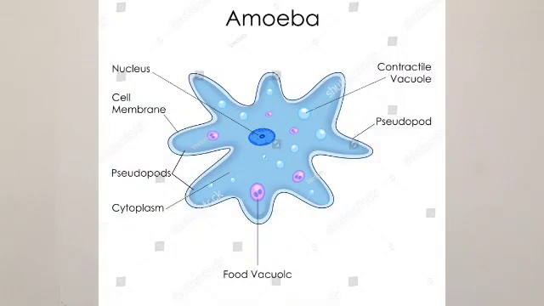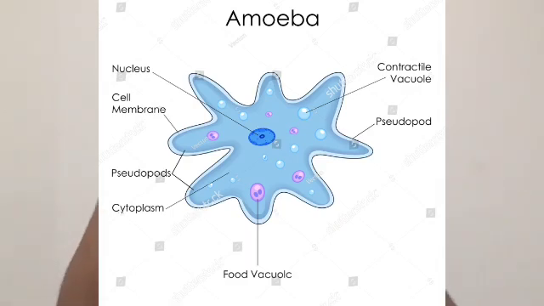Now we will see amoeba. Amoeba is a microscopic organism which consists of only one cell. We can say it is a single cell organism, and the amoeba is the simplest animal. This amoeba lives in pond water. We can see amoeba under a microscope. See, this is the figure of amoeba. We can see here the parts of amoeba.